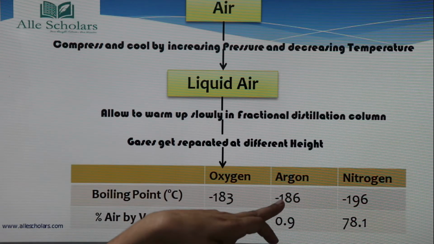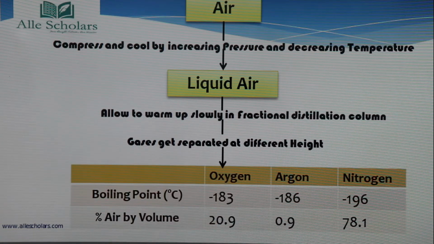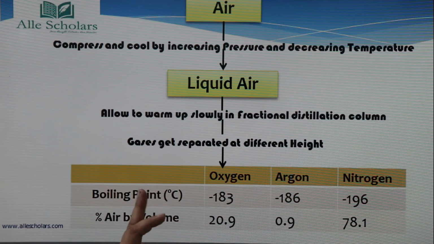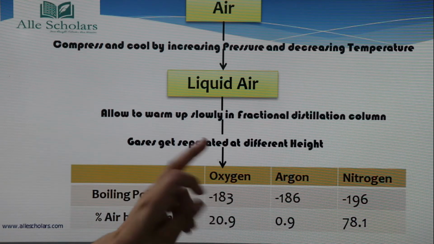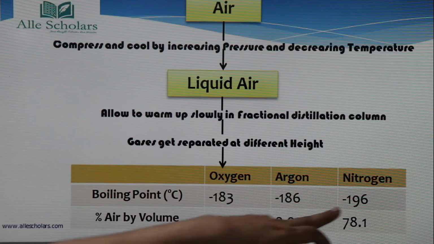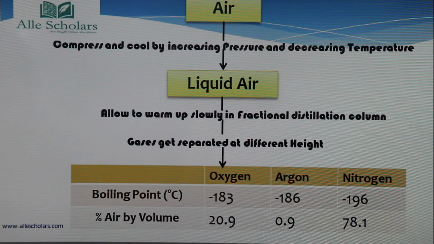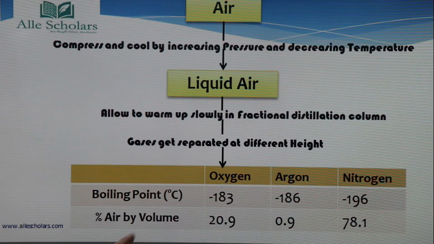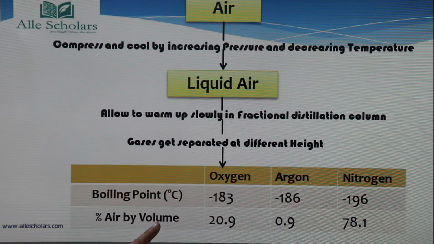Okay, argon is minus 186 degrees C and nitrogen is minus 196 degrees C. This means that oxygen has the highest boiling point and nitrogen has the lowest boiling point. And this is the air by volume, as I have already told you, the percentage of the presence of these gases in air.